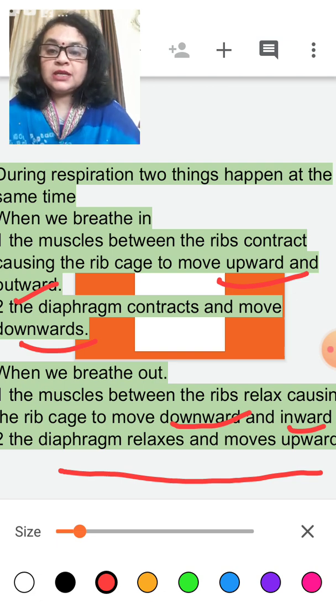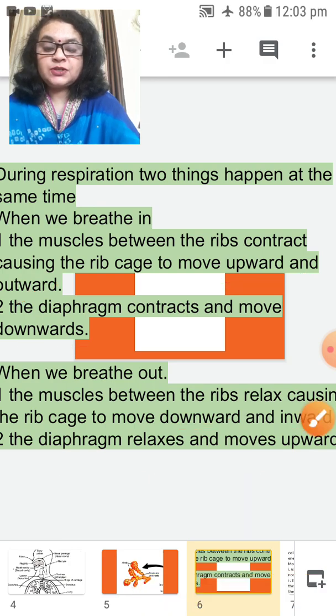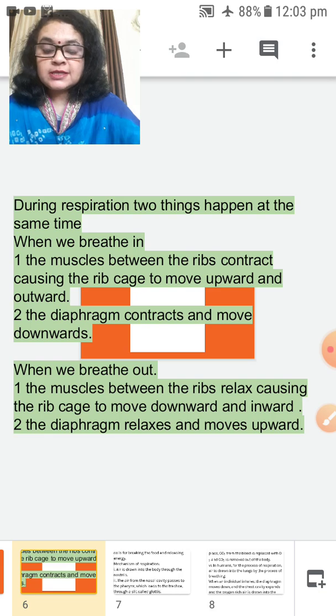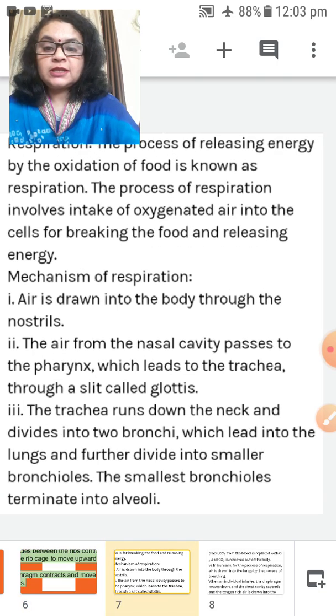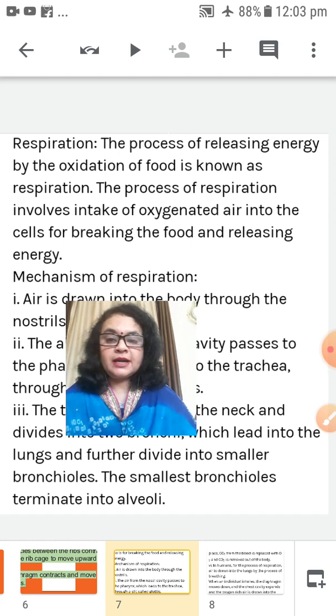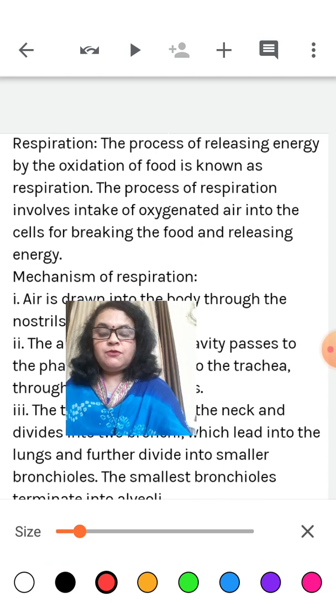So during inhalation and exhalation, the diaphragm and ribs both function in two ways. Clear? This is a very special system of the respiratory system. What you have studied for the respiration system, let me explain again. This is just a revision for you.